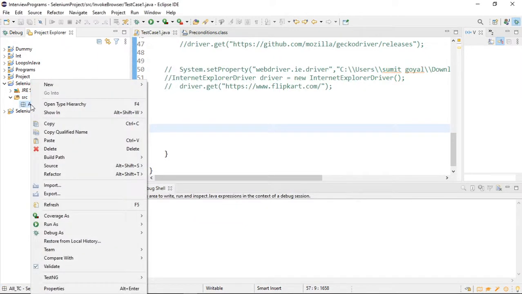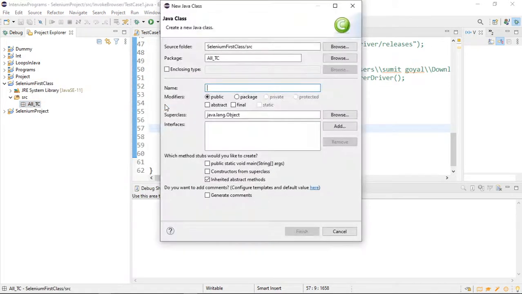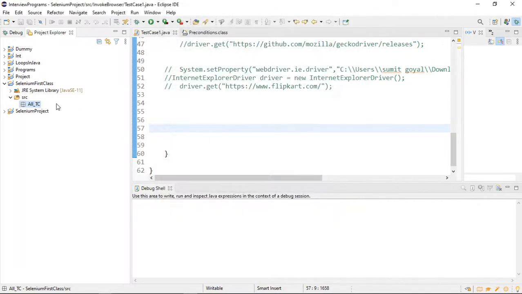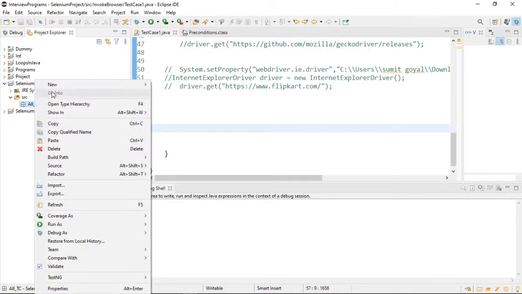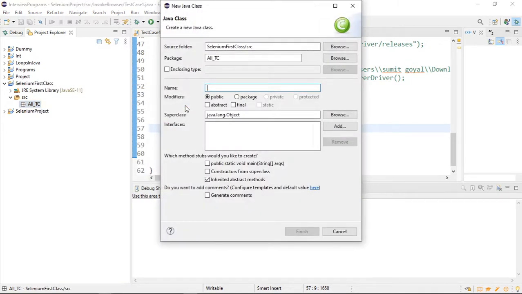To write any program in Java, we have to create a class, that is for sure. So I will create a class by right clicking the package, New, and click on Class. You can give any name, so the class can be program1, or you can say test case 1. Just say test case, and check public static void main. This is where our program execution will start. You can check it, otherwise you have to write it.